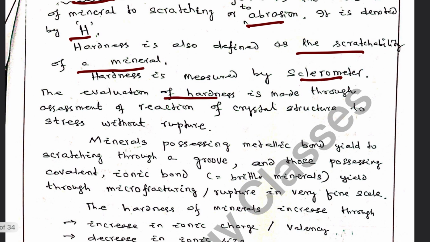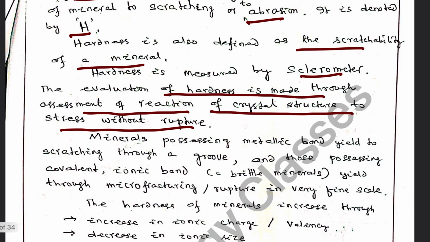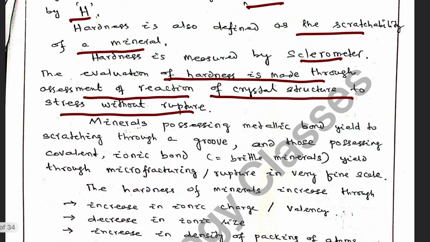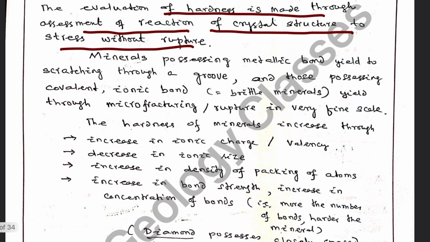The evaluation of hardness is made through assessment of the reaction of the crystal structure to stress without rupture. Stress is applied on its surface, scratching is done, and how easily the mineral surface is scratched shows its hardness or resistance to scratching.